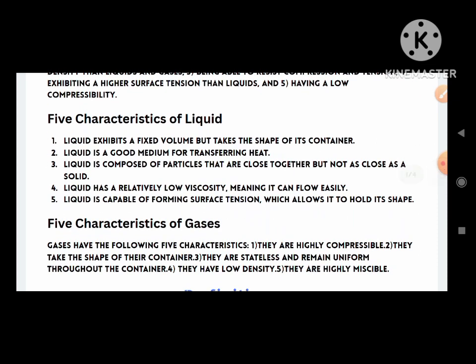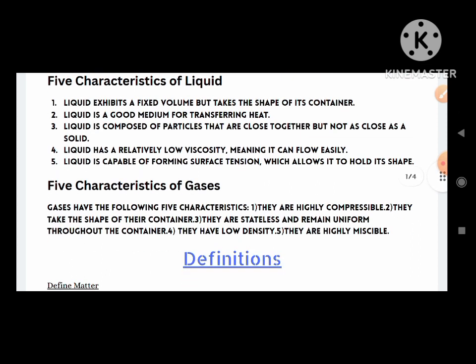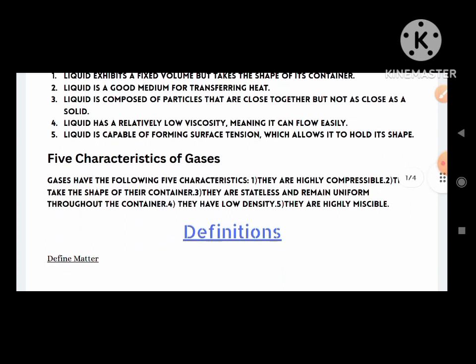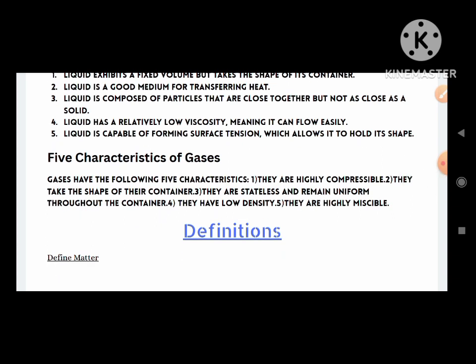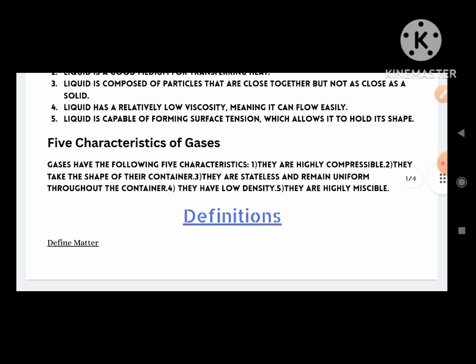5 characteristics of liquids. Liquid exhibits a fixed volume but takes the shape of its container. Liquid is a good medium for transferring heat. Liquid is composed of particles that are close together but not as close as in the solid state. Liquid has a relatively low viscosity, meaning it can flow easily. Liquid is capable of forming surface tension, which allows it to hold its shape.